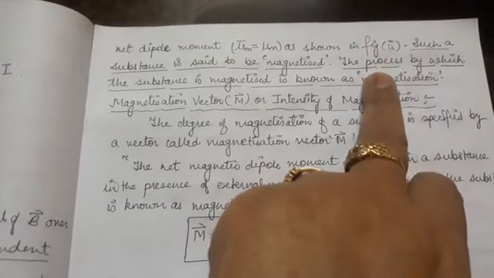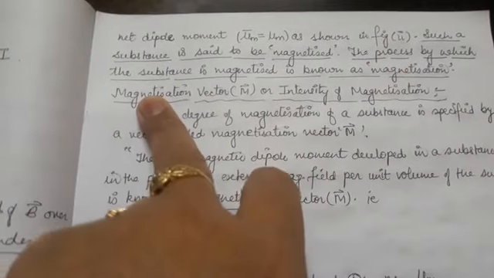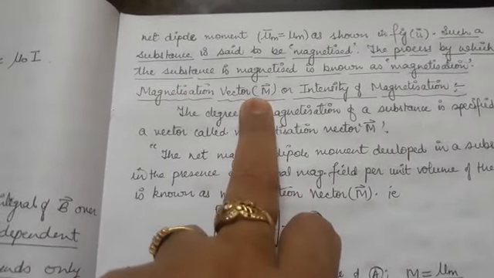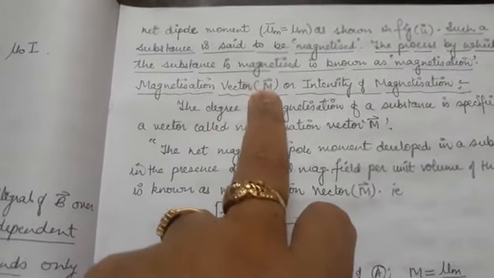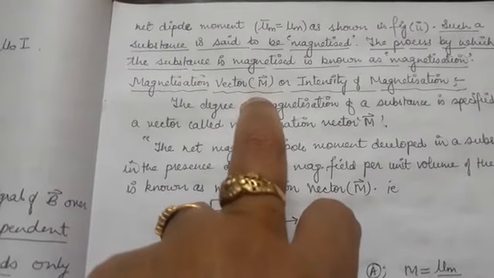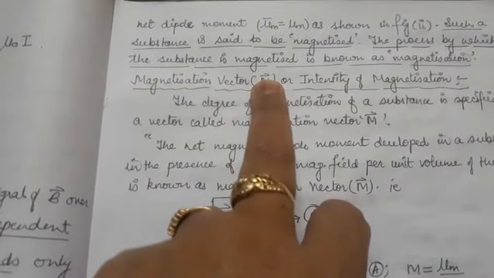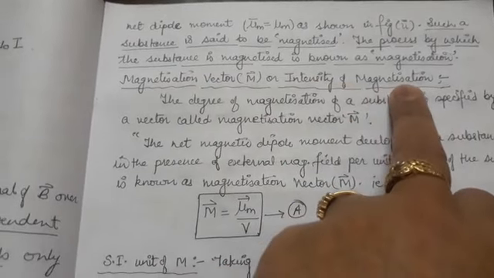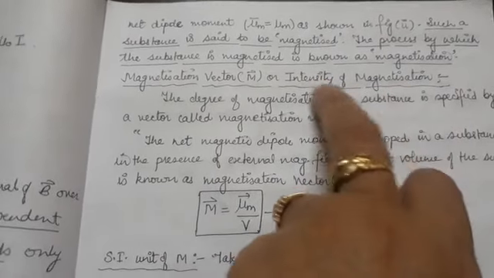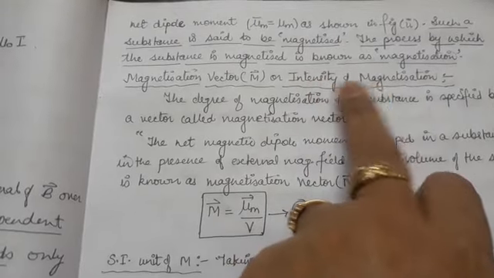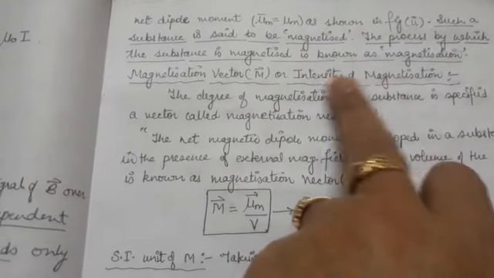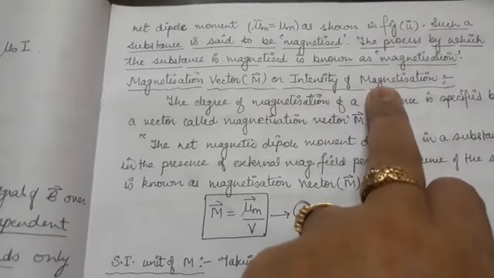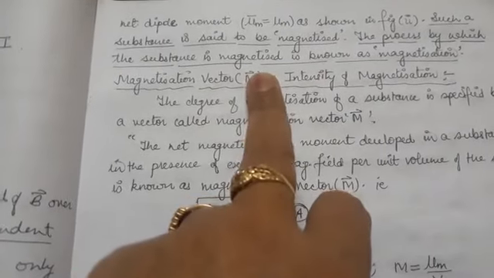Depending upon the magnetization, now you can define a more basic physical quantity which is known as magnetization vector M vector. It is a symbol capital M with a vector arrowhead, or it can be written as intensity of magnetization. So as is suggested by its name, it is the ability of a substance, that how much it can be magnetized. Simply it is known as intensity of magnetization, or you can say magnetization vector.